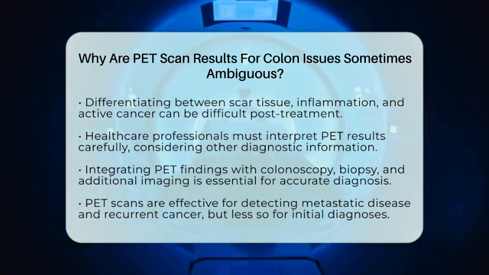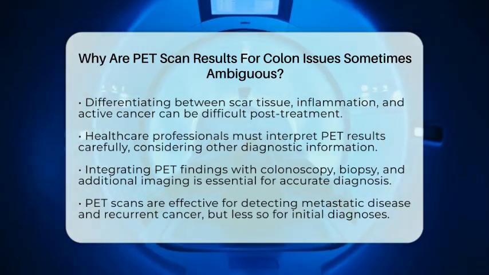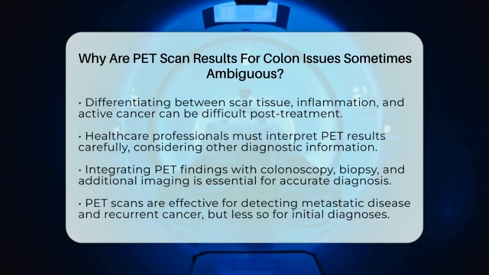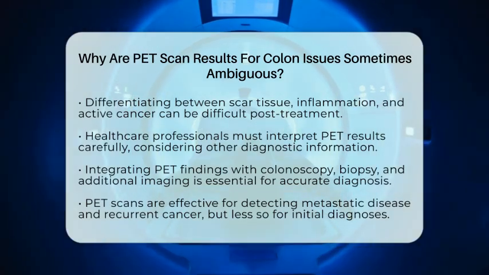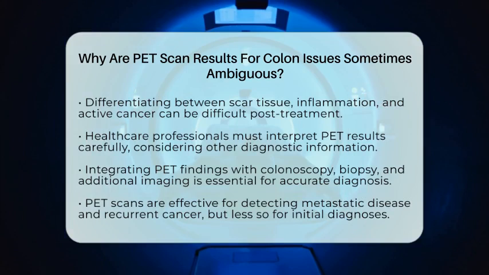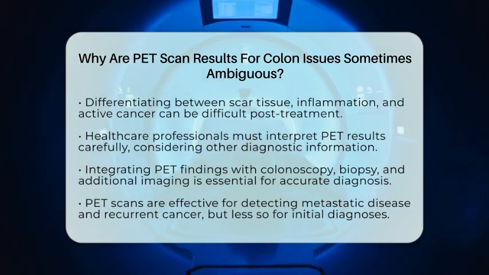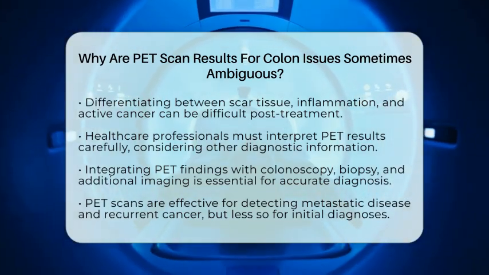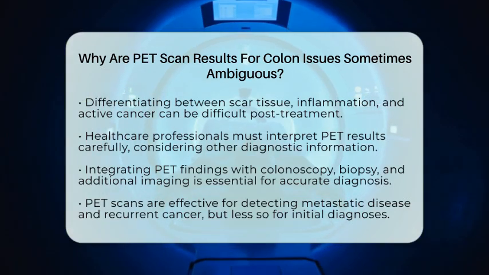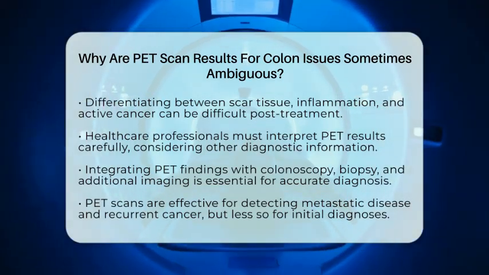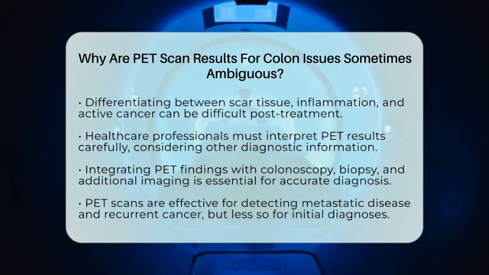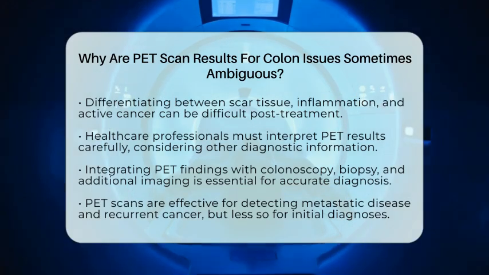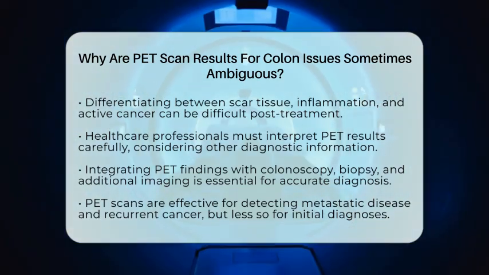In summary, the ambiguity of PET scan results for colon issues stems from the low metabolic activity of certain tumors, the potential for benign conditions to mimic cancer, and the challenges in detecting small lesions. These factors highlight the importance of integrating PET findings with other clinical data to ensure accurate diagnosis and effective treatment planning.